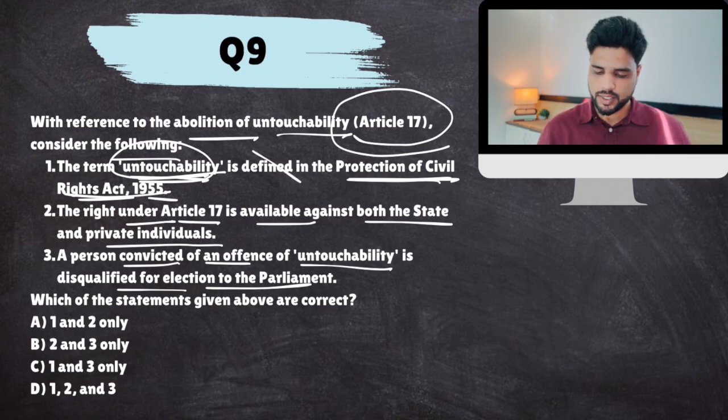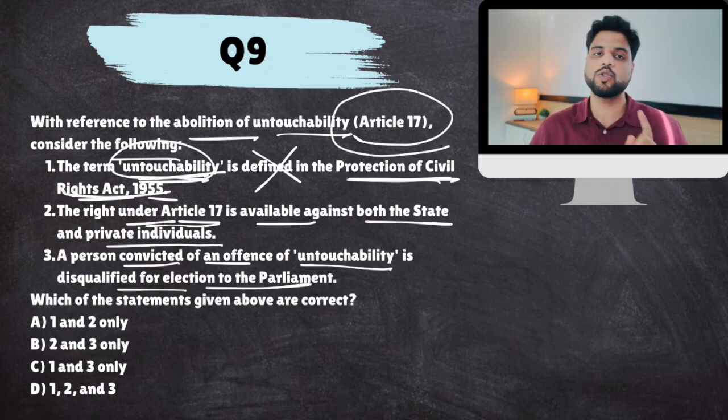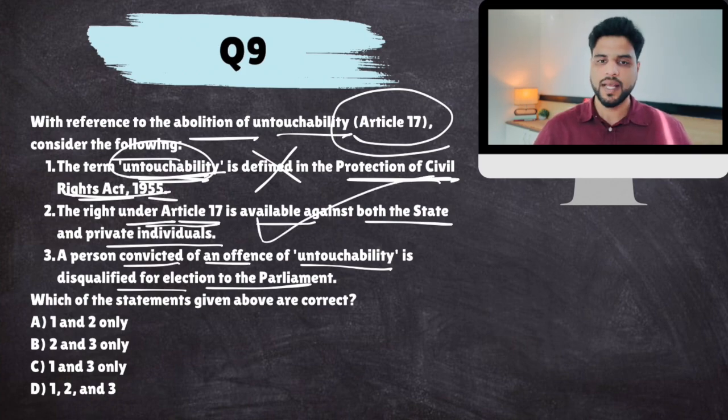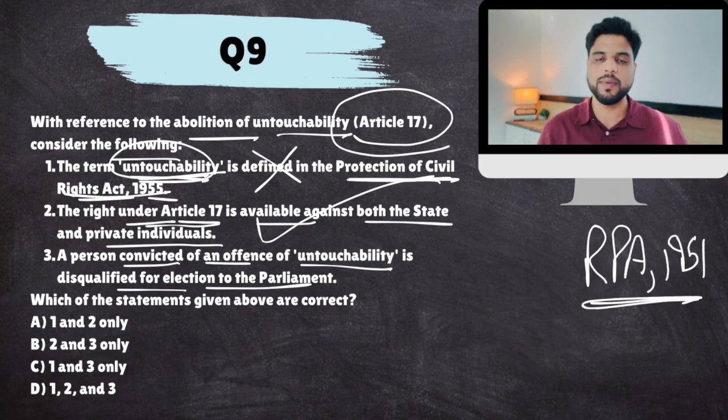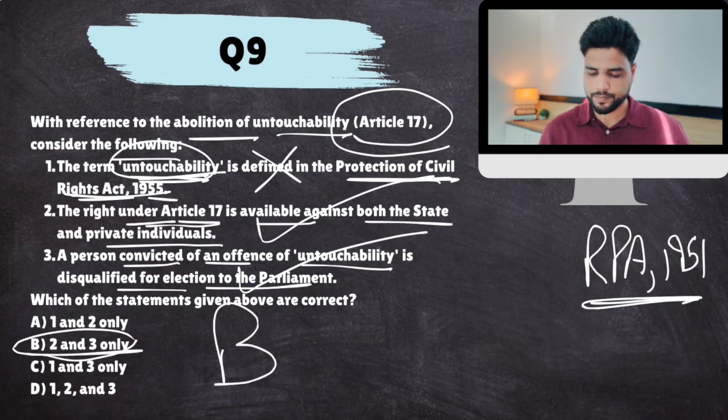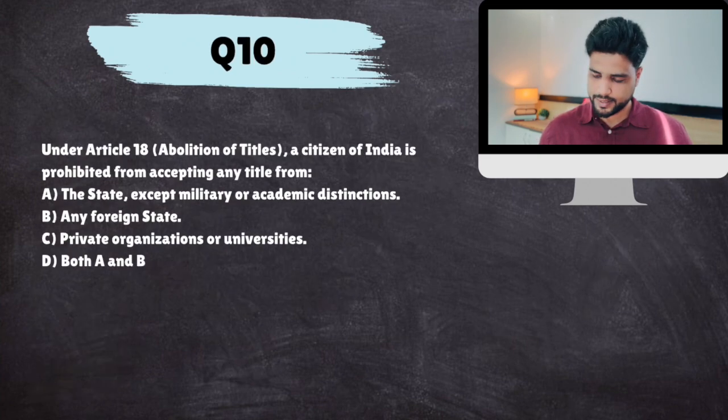So this is false. Now, Article 17 is available against the state as well as private individuals. That means if the state is practicing untouchability, the state shall be punished. If a private individual is practicing untouchability, they will also get punished. So this is correct. And as per the Representation of People Act 1951, any person who is convicted of untouchability shall not contest any elections. So this is true. So B. Right? Next.